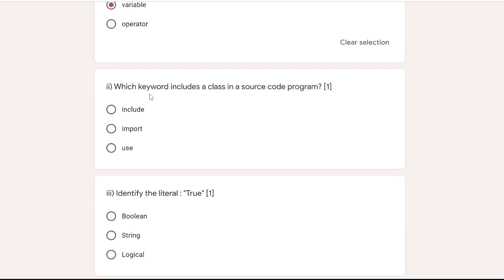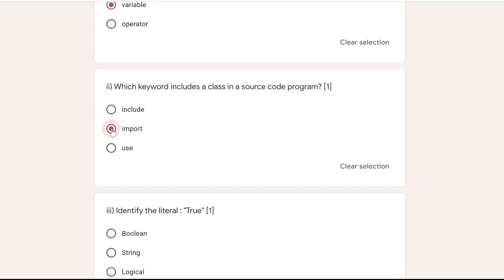Then question 2, which keyword includes a class in a source code program? That is the import statement. We always write it at the beginning of the program, either to include a class or a full package in our program.